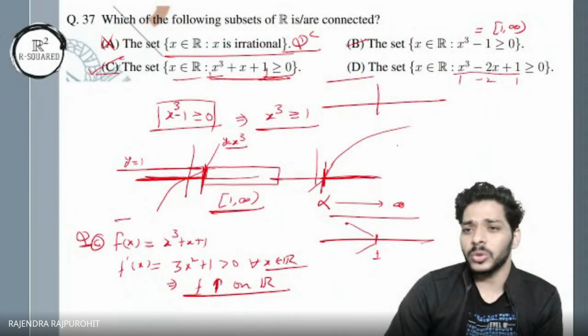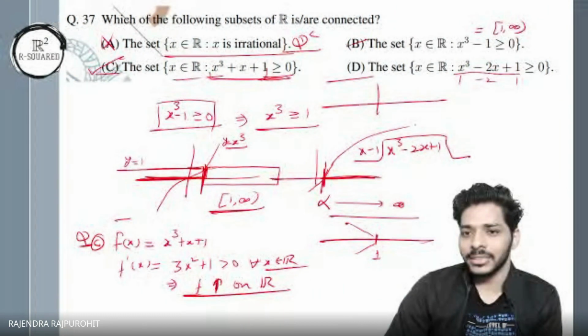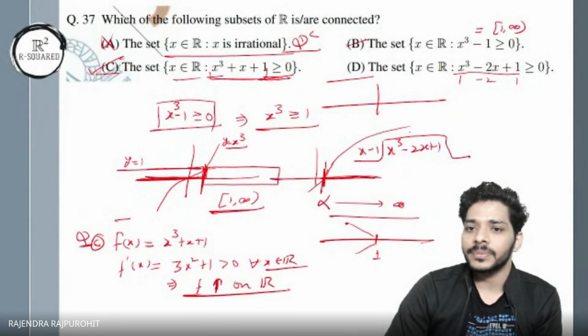So we have to look for the roots. I have x cube minus 2x plus 1, and if I divide it by x minus 1, which is the factor here, I'll get the other factor. Can anyone figure out whether the rest of the roots are real, or is there no other real root here? Anyone?